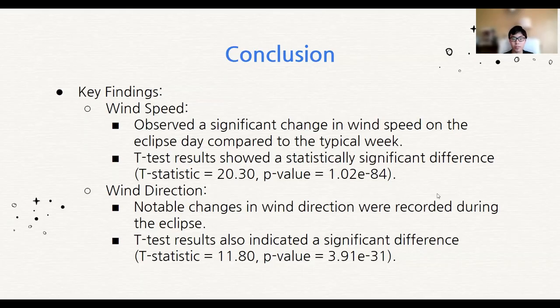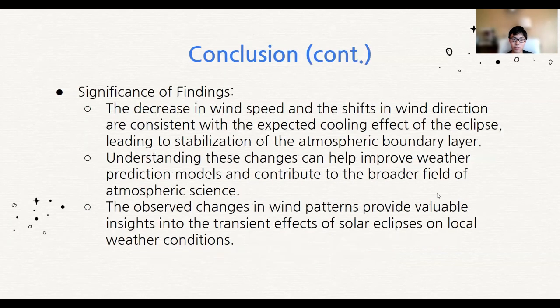In conclusion, our study found significant changes in the wind speed and direction on the eclipse day compared to the weekly average. The t-test results confirm that the solar eclipse does impact these variables, allowing us to reject the null hypothesis. These findings suggest that the solar eclipse can cause noticeable variations in wind patterns, likely due to the cooling effect of the eclipse, which stabilizes the atmospheric boundary layer.